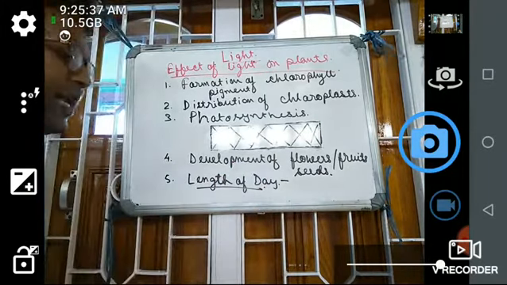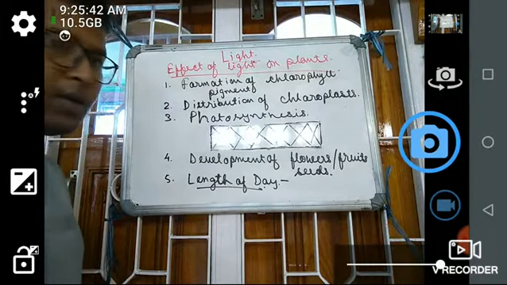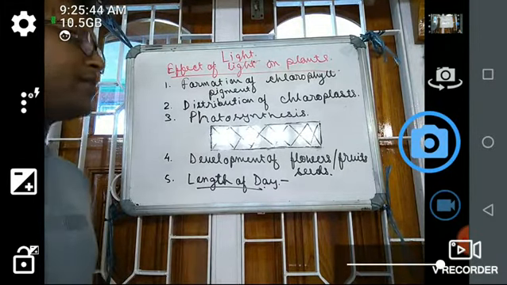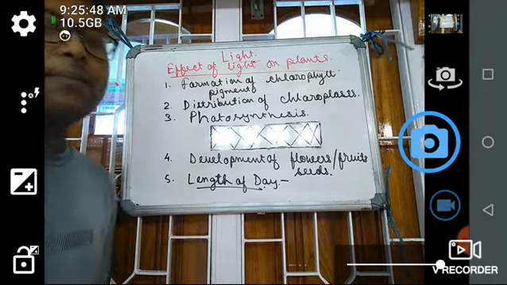Length of day. So here we can see length of day. The length of day is highly dependent on the plants.